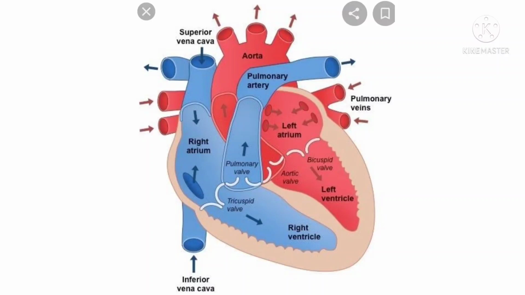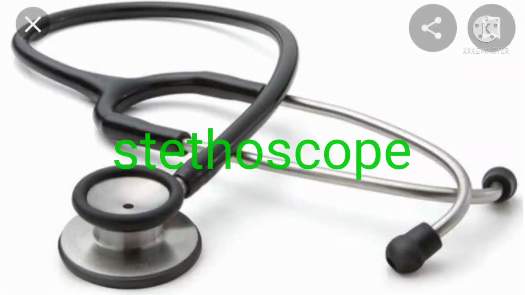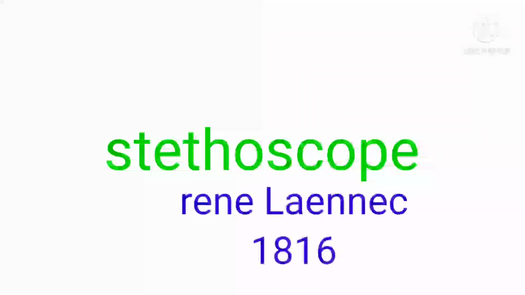The walls of the chambers are made up of muscles which contract and relax regularly and rhythmically to pump the blood. This rhythmic contraction followed by its relaxation is called heartbeat. The doctors feel your heartbeat with the help of an instrument that is called a stethoscope. The stethoscope was discovered by René Laennec.